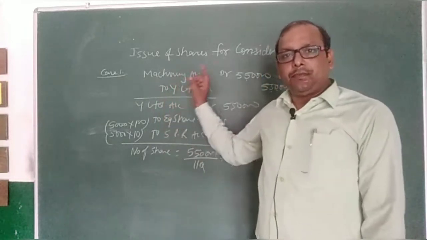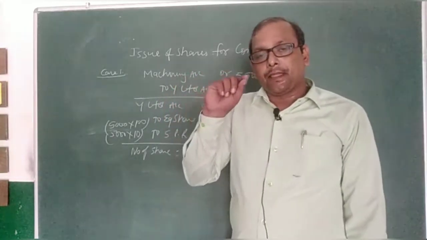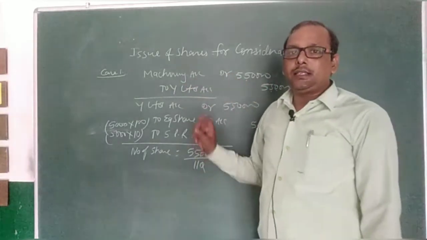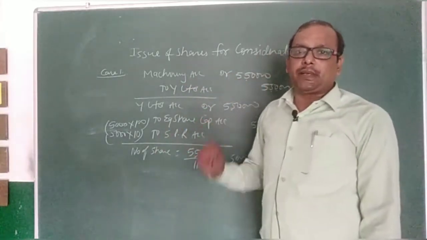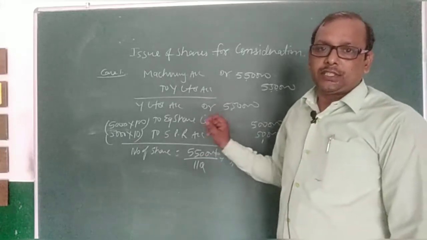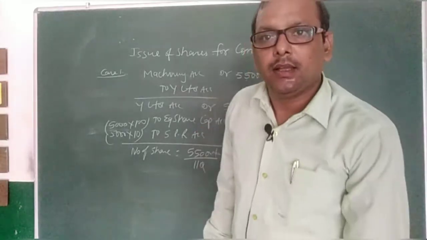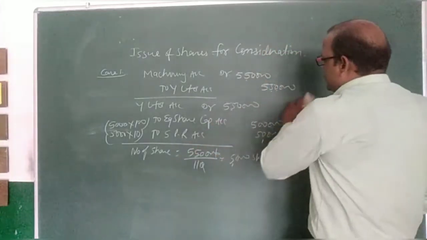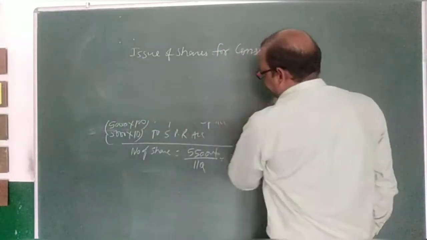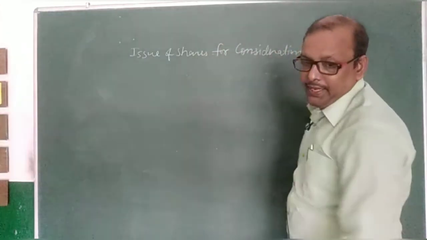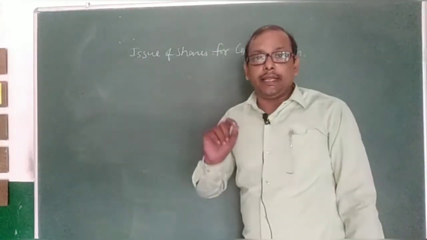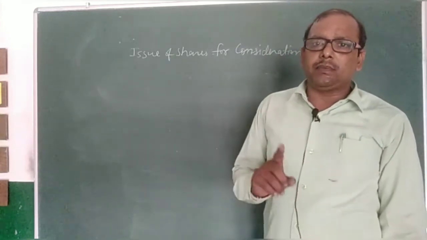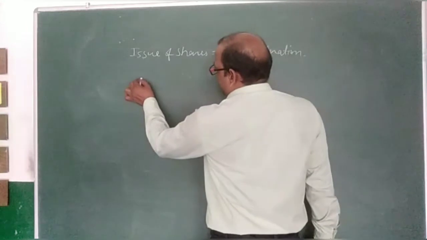So see, this is the first condition: if a company purchased machinery of rupees 5,50,000 and shares were issued at a premium of 10% in purchase consideration. I hope that you all have understood this. Now I am going to change the case. Let's say a company has purchased a running business, meaning it will get assets as well as liabilities, but the consideration price is not given.